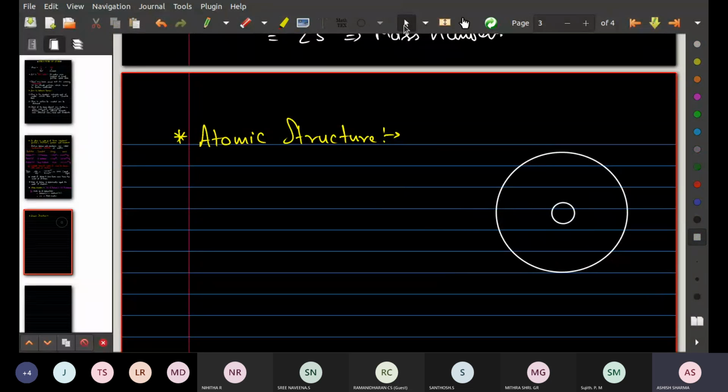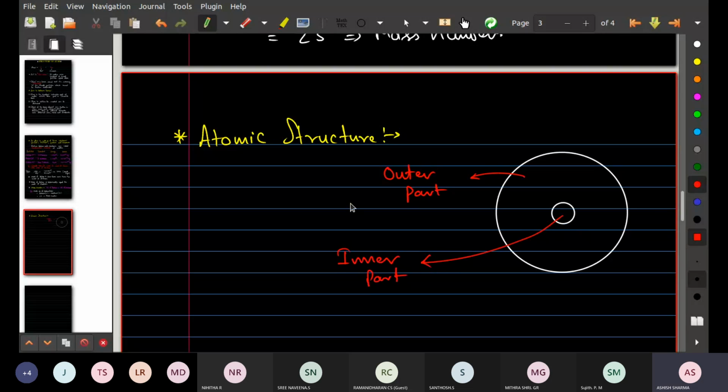Everybody just try to understand with the help of this diagram which I have drawn here. As you can see, this is known as the outer part, and this one is known as the inner part. In the outer part, electrons are placed.